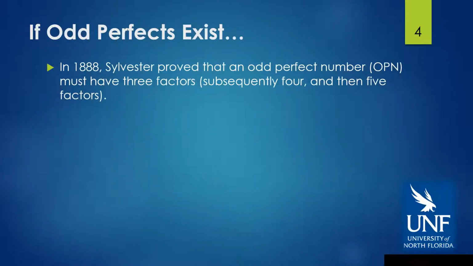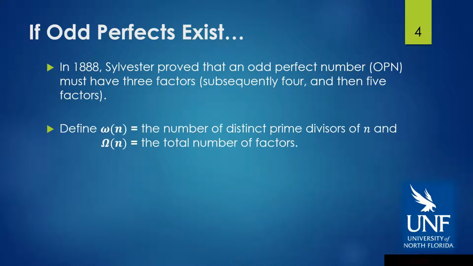In 1888, Sylvester proved that an OPN must have at least 3 factors. He subsequently proved that it must have at least 4 and then 5 factors.